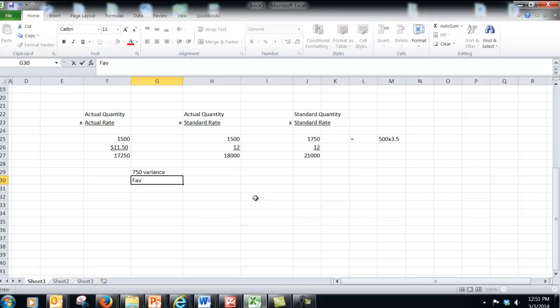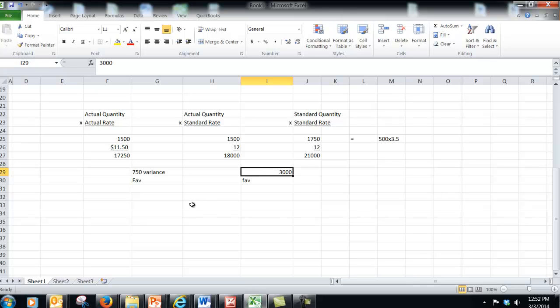That means that we were less than the budgeted amount here, right? So actual times actual is smaller than actual times standard. So when we're dealing with stuff like this, less cost is better. When we're dealing with revenue, more revenue is better. Okay, so let's take a look at the difference between these two here, and we're looking at a $3,000 variance between this and this. And we can see once again, this is going to be favorable because the actual times standard here is less than standard times standard. So that's a $3,000 variance there.